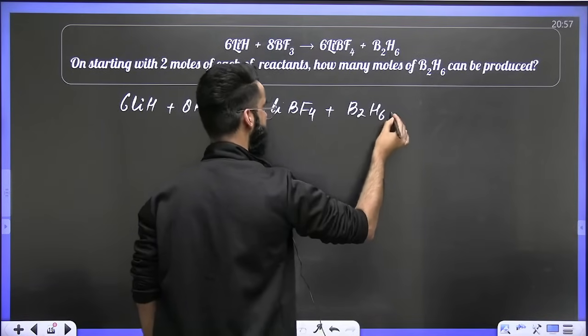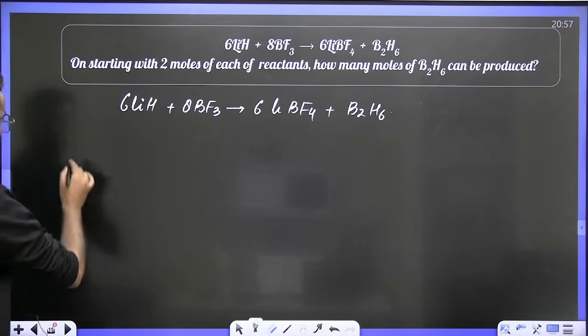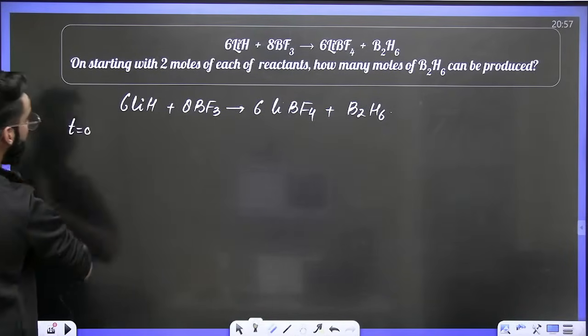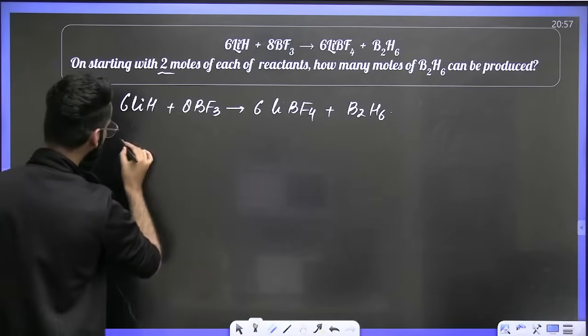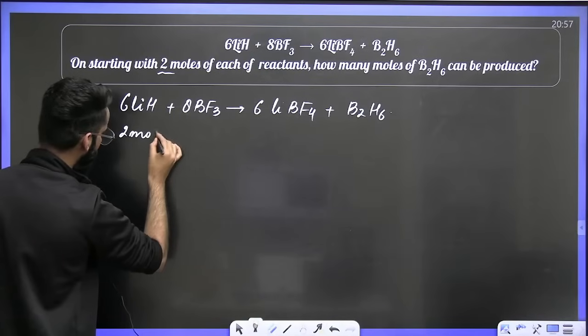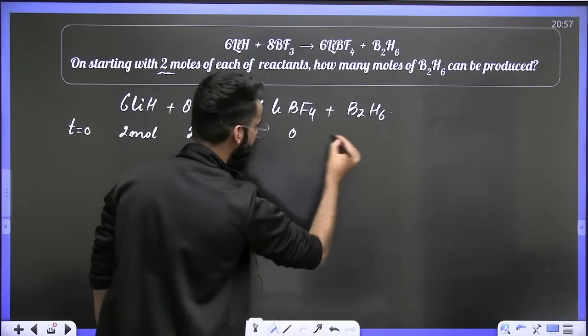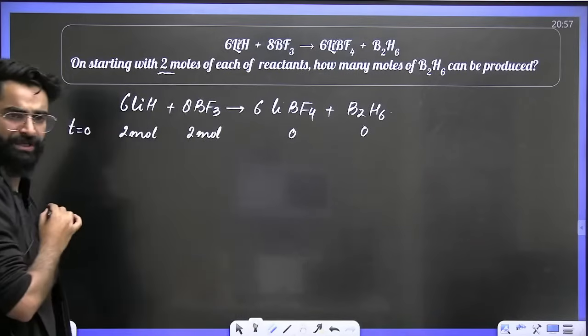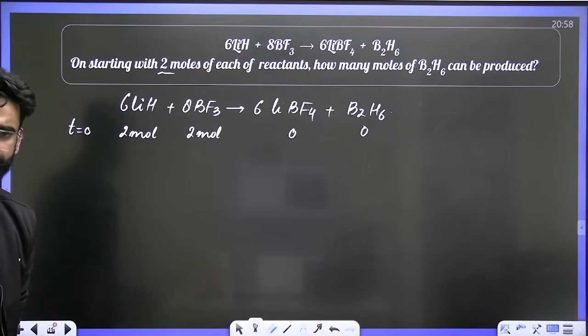This is the reaction that's given to us. Now, my dear students, at time t equal to 0, how many moles of reactants are we given? We are starting with 2 moles each of reactants. So how many moles of LiBF4 and B2H6 would have formed initially? 0, since the reaction has not started yet.